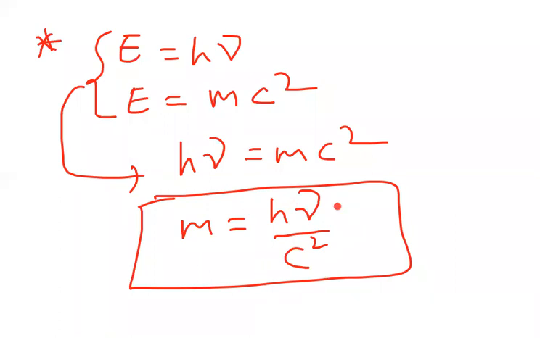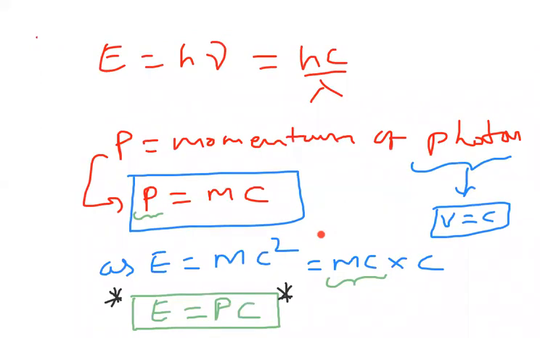This is the formula I noticed. Next page. Let us see the next page here. That is about equal to h mu, hc by lambda. We have taken momentum of photon, mass into velocity. But what is the velocity of photon? Photon velocity is speed of light, c. So p equal to mc. As E equal to mc square, mc into c equal to pc. I can write energy and momentum, they are related as E equal to pc for photon.